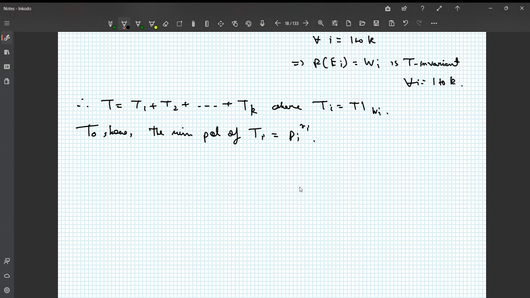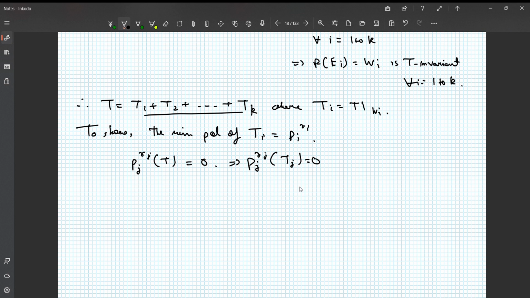How do we show this? Observe that p_j^{r_j}(T) is equal to 0, because p has distinct monic irreducible factors of the form p_j to the power r_j. But T can be decomposed in this form, and p_j to the power r_j typically acts on W_j.